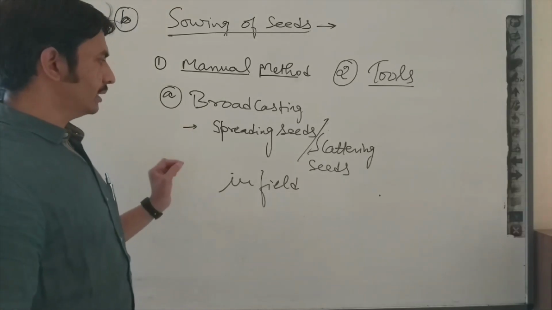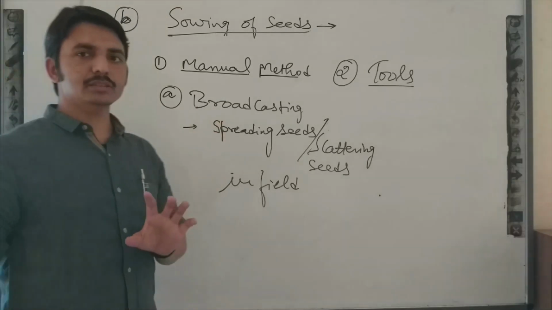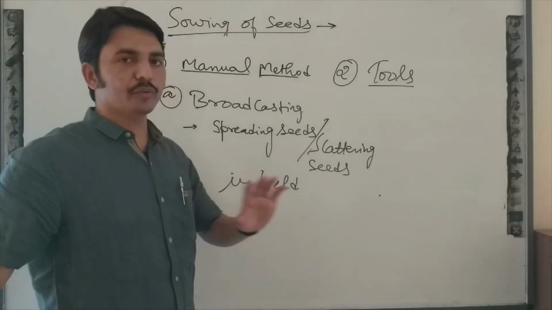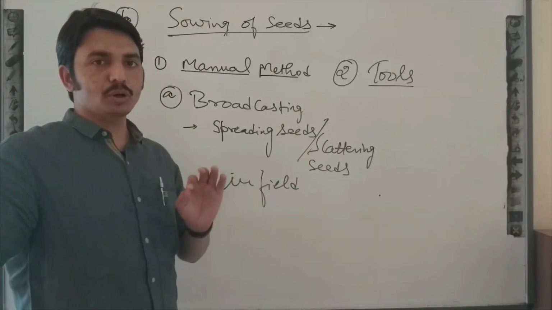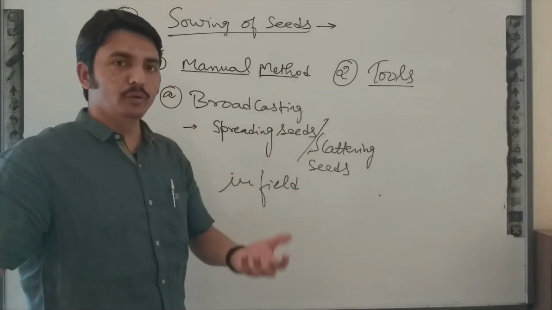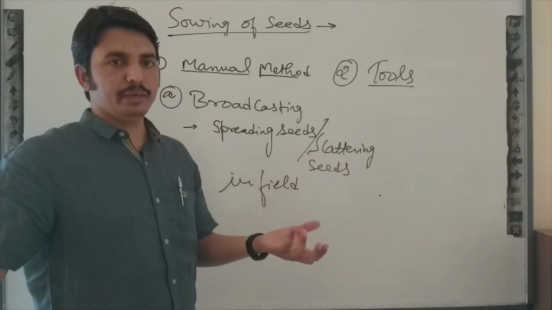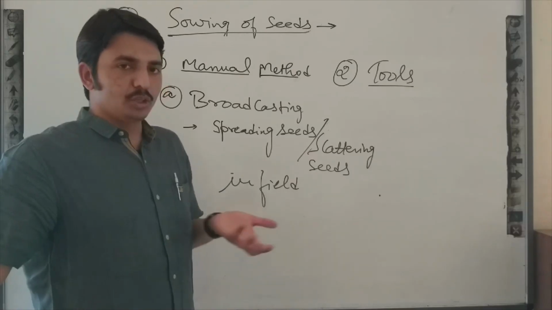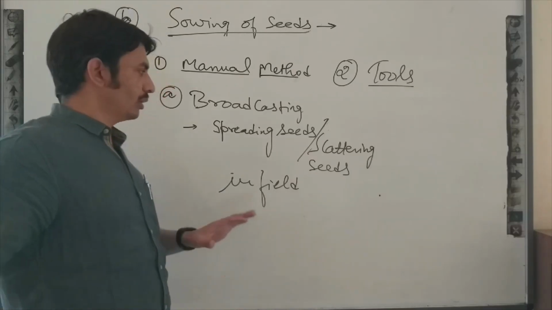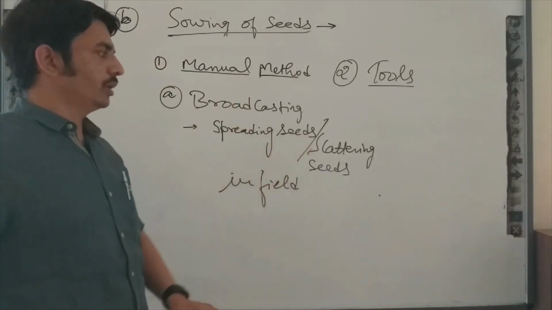But the problem is that these seeds will not be distributed uniformly. At some places the density of grains will be more, and at some places no grains are distributed in the field.